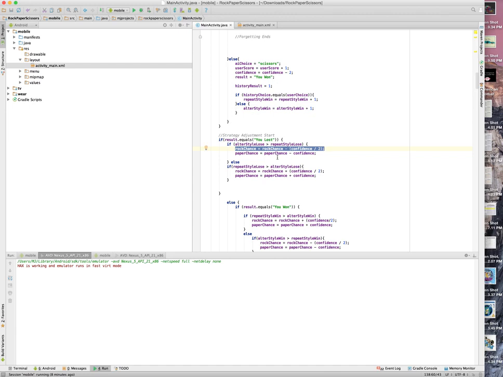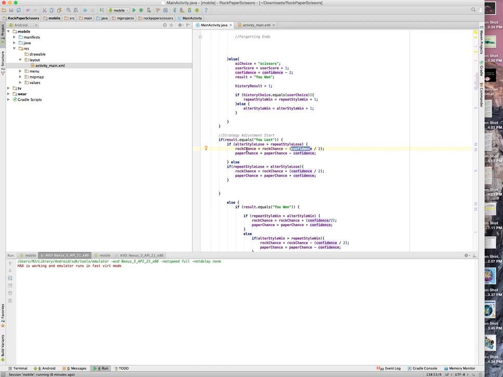So here, let's say I chose rock, and it takes my alternate style, or my history, into consideration, and here we see confidence is how much we're actually decreasing the chance by. So if the AI is very confident of how it's playing, then this change will be quite drastic. It might be 10% or something like that.